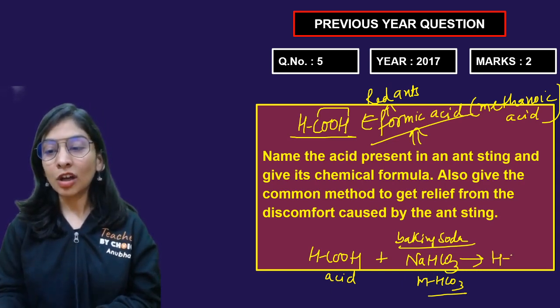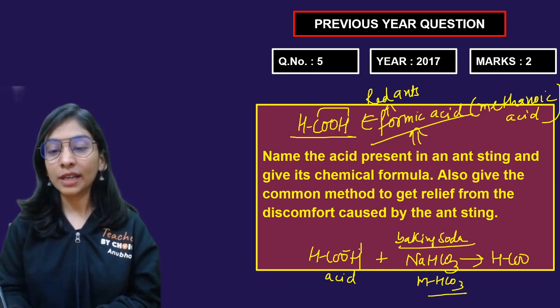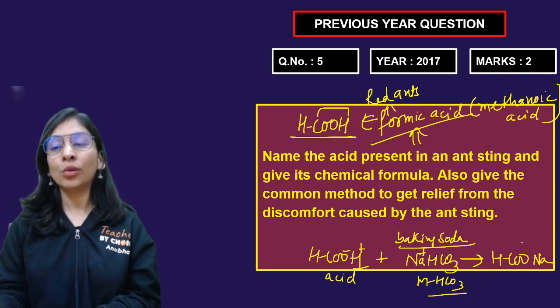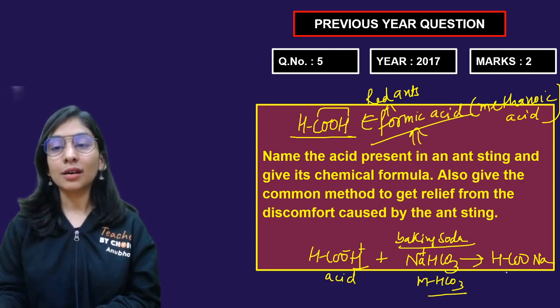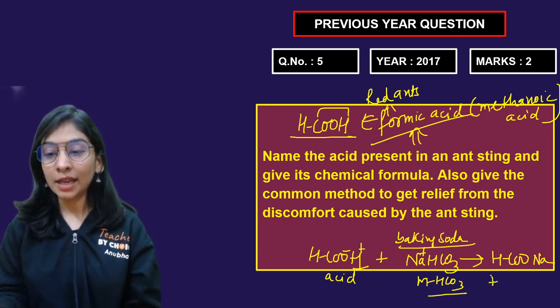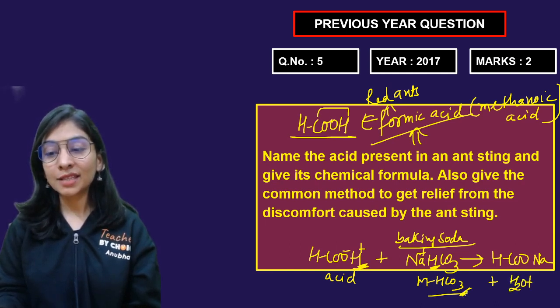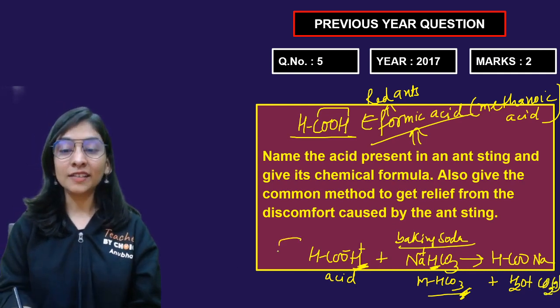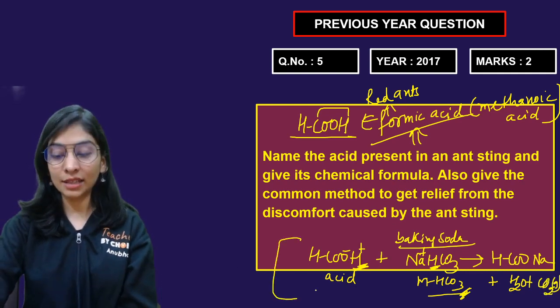So what salt are you going to get? HCOO negative, acid's H positive donor. Na positive will replace it. So this is the salt HCOONa, sodium formate, because it is formic acid's salt. And apart from that, this hydrogen and 1 oxygen from here make H2O, and we are left with CO2 gas. So I told you the entire reaction also: salt, water and CO2.